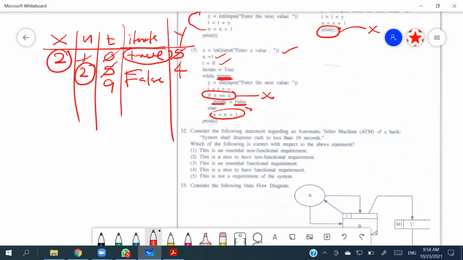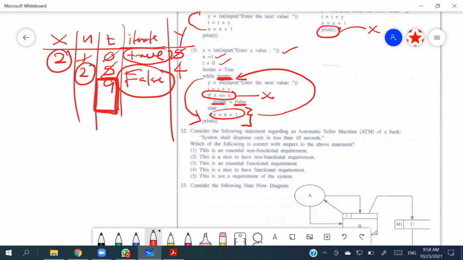It is not going to execute the else part. Then goes back. And here now iterate value is false. So that means while false. So we exit from the while and print t. T is 9. So it is giving us the exact output.